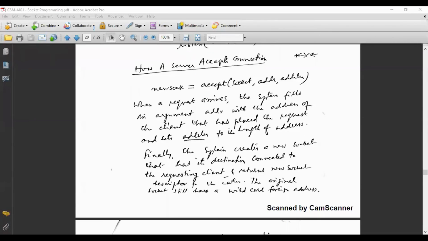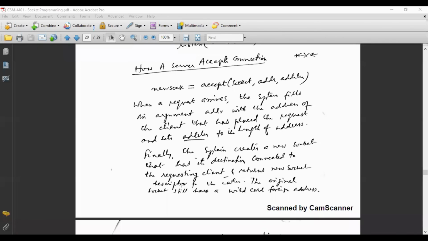I have already told you that it uses the system call accept. What arguments does it accept? Socket, ADDR, and ADDR length. When a request arrives at the server, the system fills in the argument ADDR with the address of the client that has placed the request, and sets ADDR length to the length of the address. And then it creates a child server, and the child server handles the request of the client.